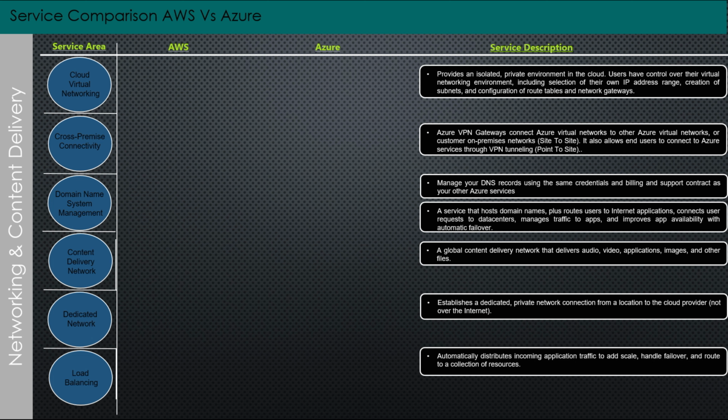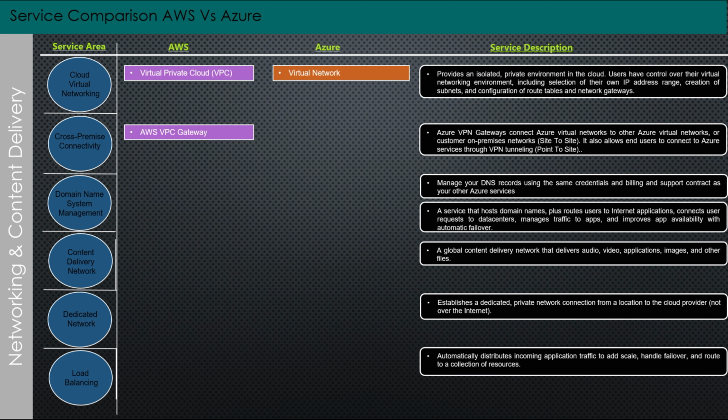So let's first talk about the first service area, that is, Cloud Virtual Networking. AWS provides Virtual Private Cloud, VPC. Azure provides Virtual Network. Let's talk about the second service area, that is, Cross-Premise Connectivity. AWS provides AWS VPN Gateway. Azure provides Azure VPN Gateway.